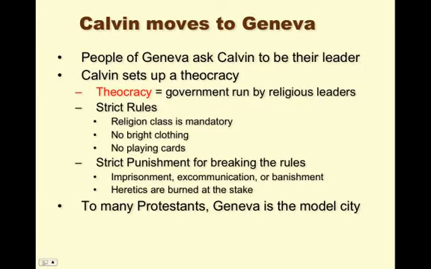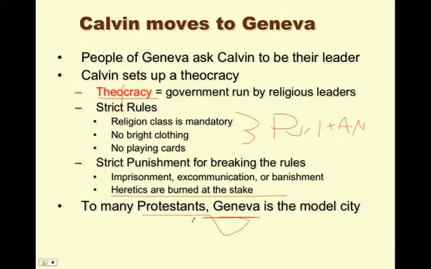Calvin moves to Geneva. The people of Geneva ask him to be their leader. He sets up a theocracy. Theo meaning God, cracy meaning government, a God government. He sets some strict rules. Religion classes are mandatory. No bright clothing, no playing cards. They are Puritan. Strict punishment for breaking the rules: imprisonment, excommunication, or banishment. Heretics are burned at the stake. To many Protestants, Geneva is the model city. Protestants love Geneva.